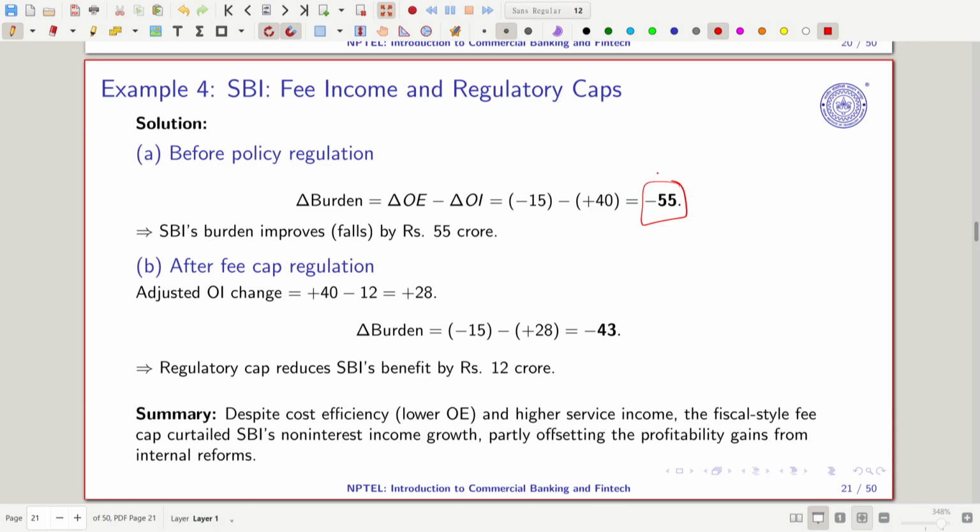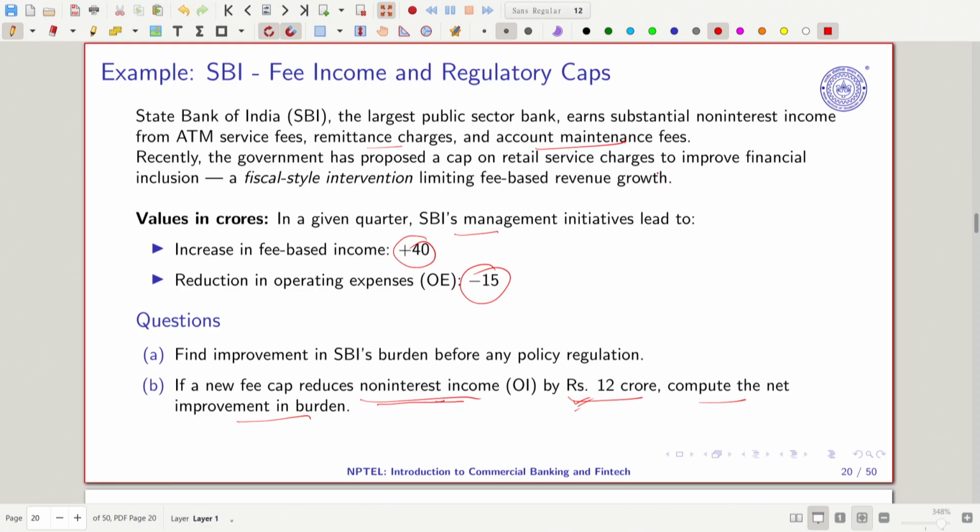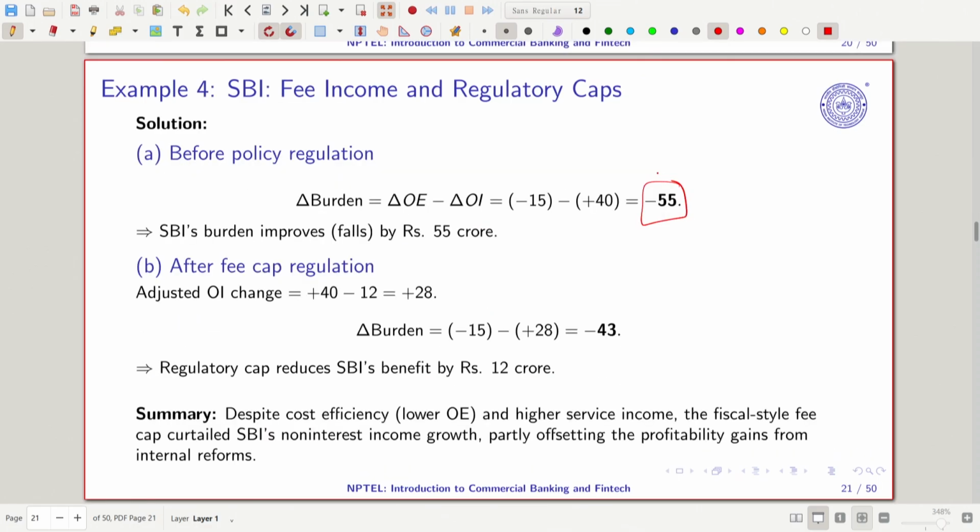Here we have delta non-interest expense minus delta non-interest income, and what comes out is around minus 55. So, SBI's burden improves by rupees 55 crore. This is what we get after the fee cap regulation, because RBI wants to reduce it. Here you can see that my income remains the same, the expense is coming down, so it is coming out to be 28.